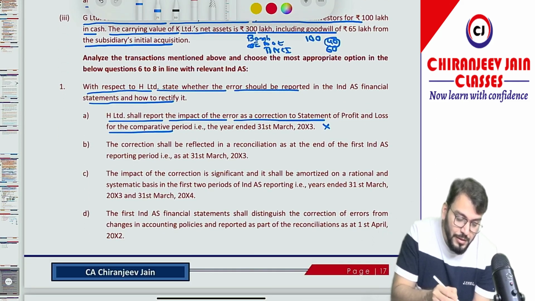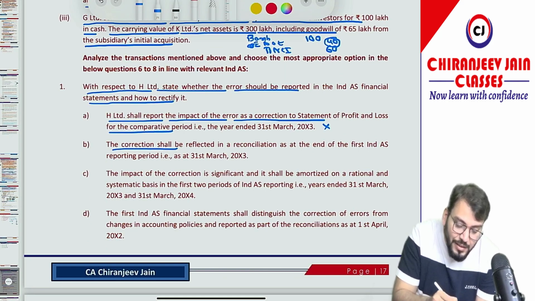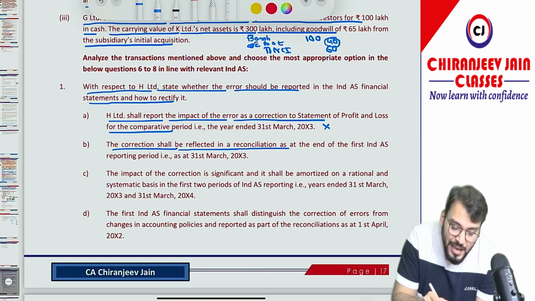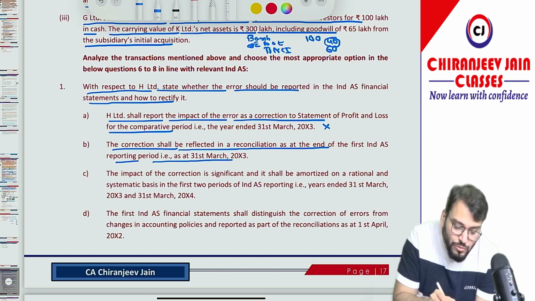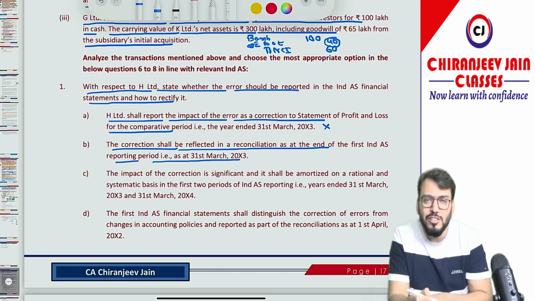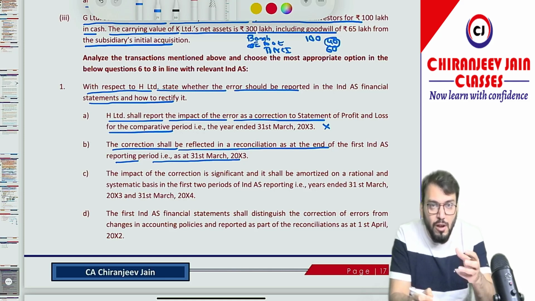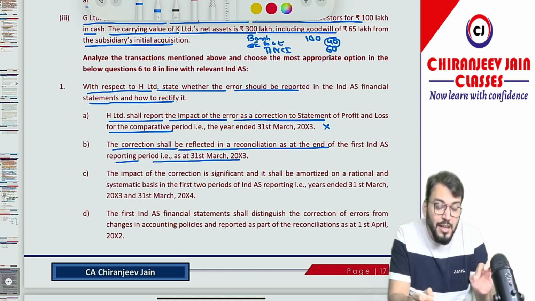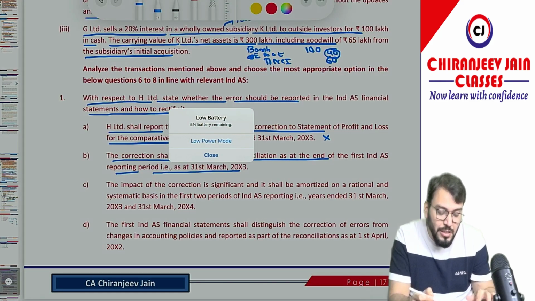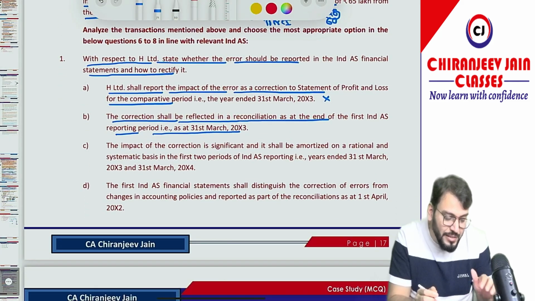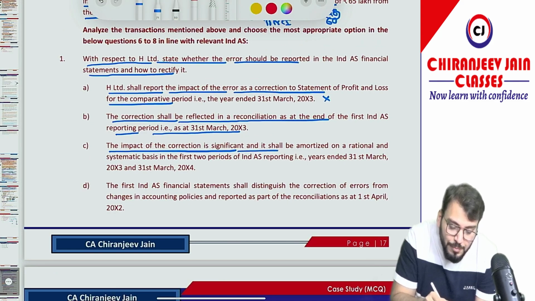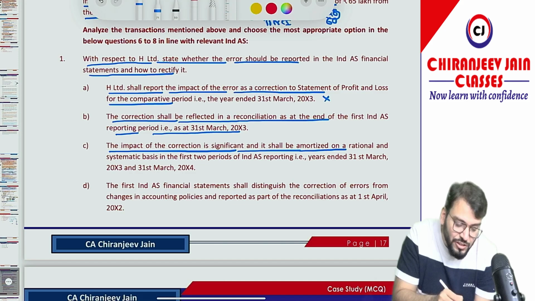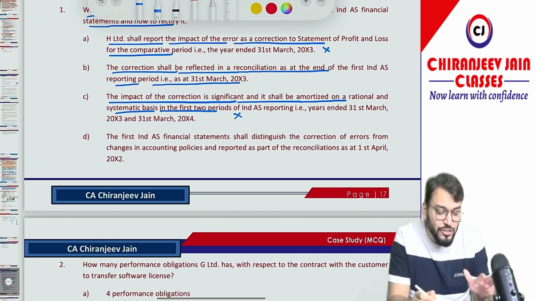Understood? Yes sir. Next point, the correction shall be reflected in a reconciliation as at the end of the first Ind AS reporting period, that is as at 31st March 2003. Of course, because it will affect the retained earnings, we need to give reconciliation as on 31st March 2003. But let's see the other option. The impact of correction is significant and it shall be amortized on a rational and systematic basis in the first 2 periods. This is 100% wrong. We never do amortization of that.